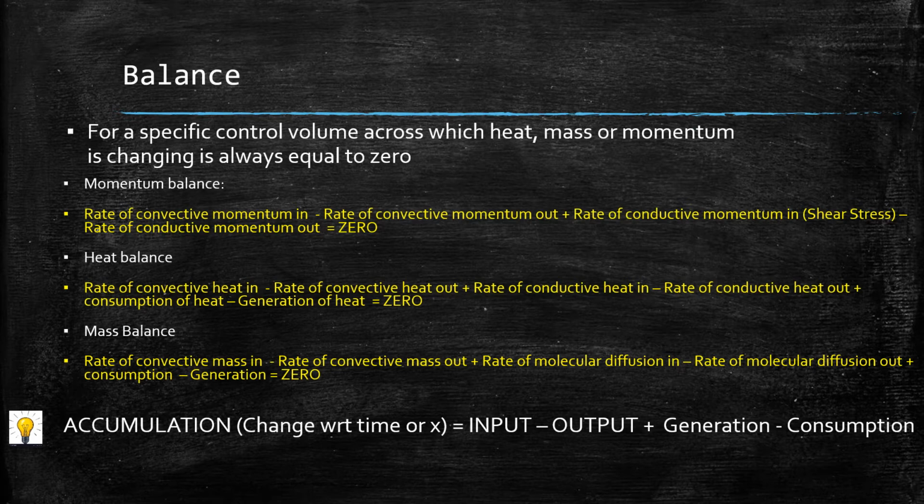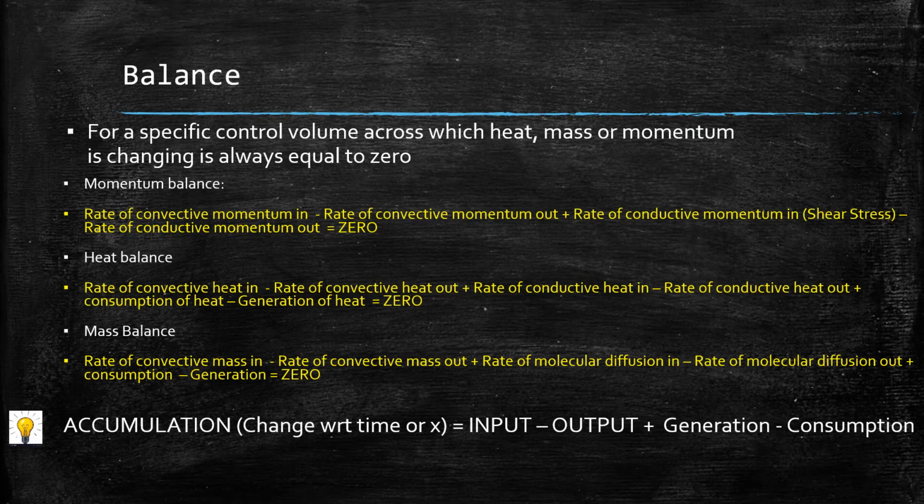So in case you don't know how to approach a particular problem, first find out a control volume where things are changing, either with respect to distance or geometry or with respect to time, and then perform a balance over that particular control volume. Now what kind of balance? You have to take all the characters that are coming into the control volume. There are two kinds of characters, or three, that may be considered as positive into the control volume.